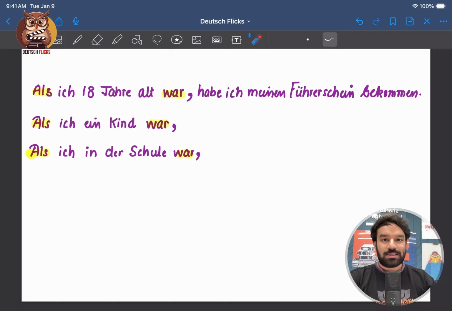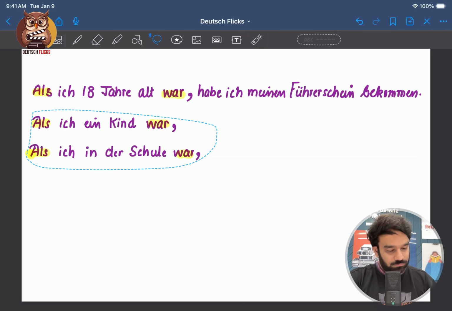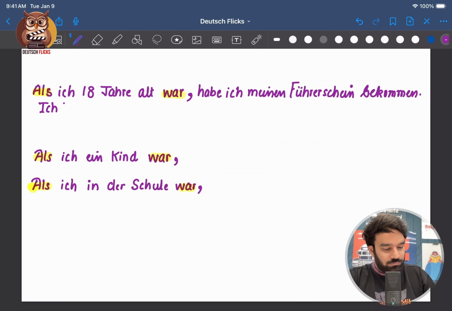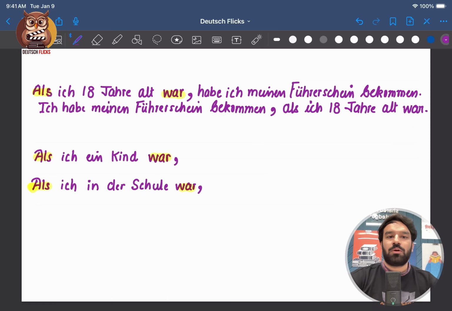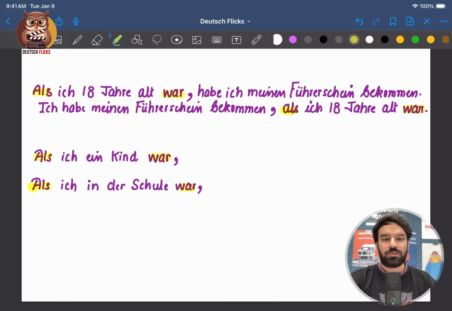You can also twist this sentence and say, "Ich habe meinen Führerschein bekommen, als ich 18 Jahre alt war." So let me also write this possibility. What you need to keep in mind is that if you're using als, you have to put your conjugated verb at the end. Next sentence, als ich ein Kind war, when I was a child.